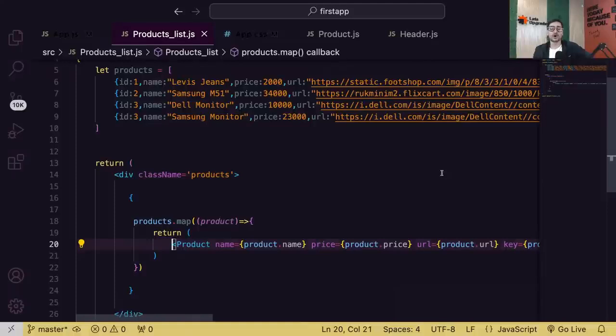Okay. And tomorrow we'll talk about a new hook. We'll see how to call an API and how to get this data and then generate things like this.